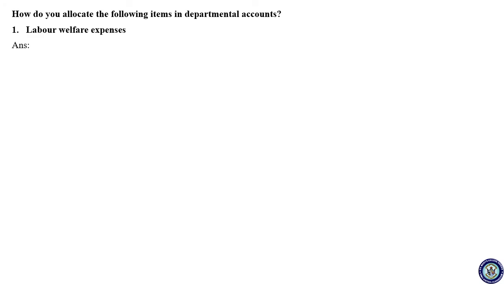So the answer is on the basis of number of workers in each department. Labor means the workers. So on the basis of number of workers, we would allocate the expenses among the laborers. So the right answer: number of workers in each department.